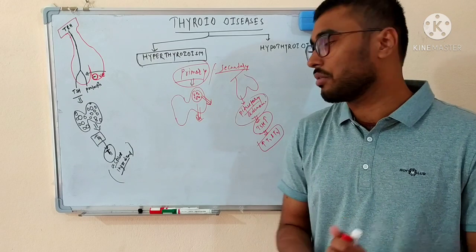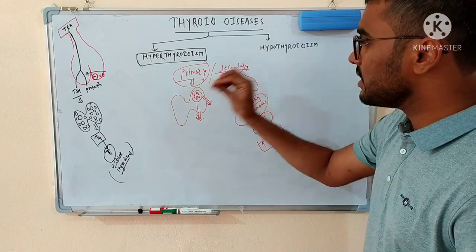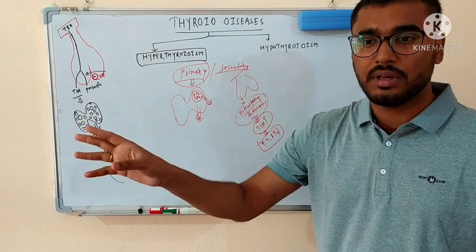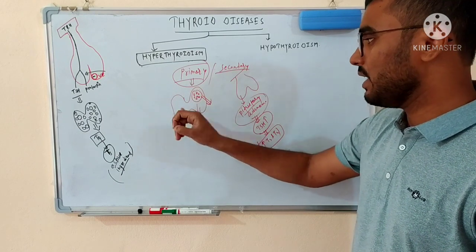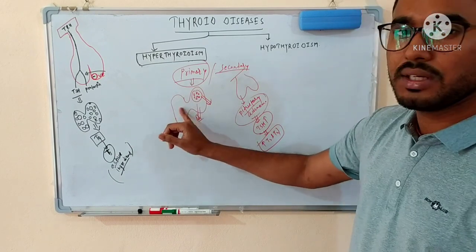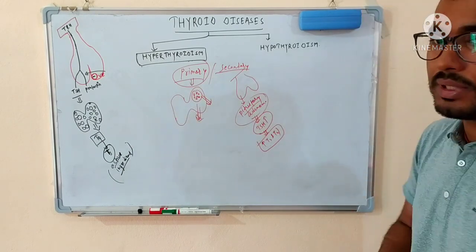So that is why you should take one simple concept. If the problem is in the thyroid gland, we will say primary hyperthyroidism, no matter whether the cause is any kind of defect or any kind of carcinoma. And if the problem is in the pituitary, we will call it secondary hyperthyroidism.